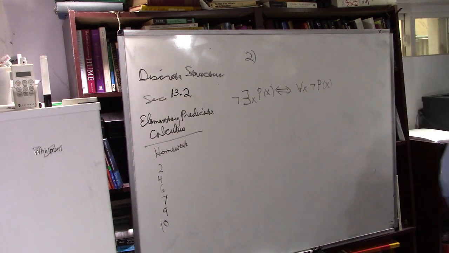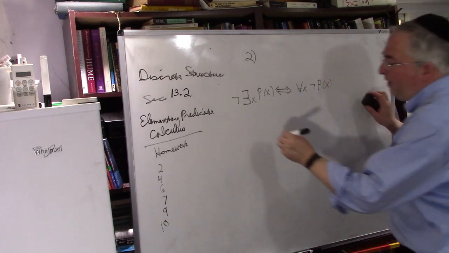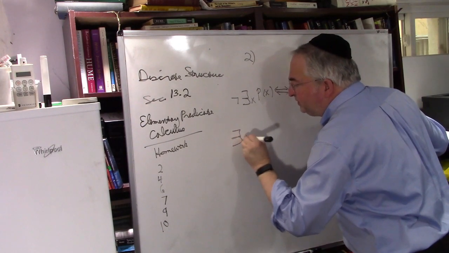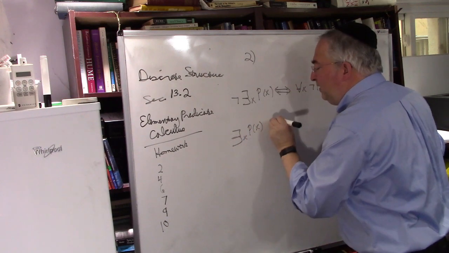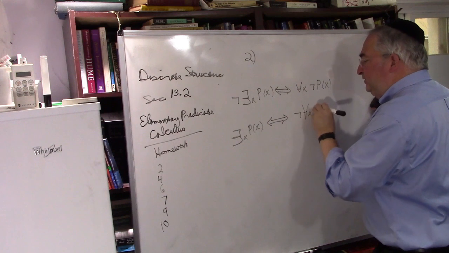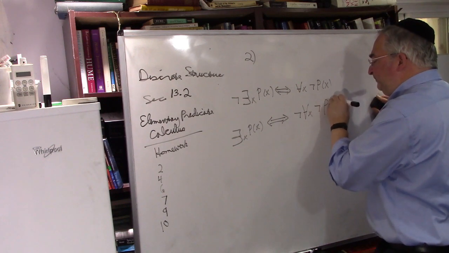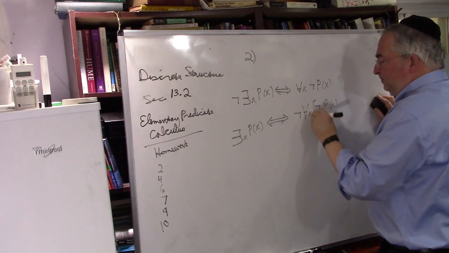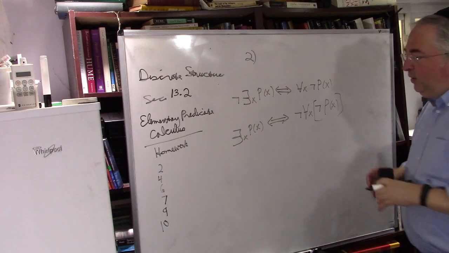I want you to do it for the other one also. Do the same for 37D. If you have there exists X, P of X, it's false that for all X, not P of X. What does it say?